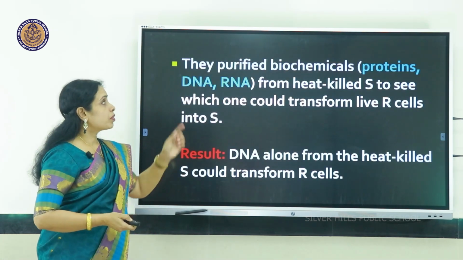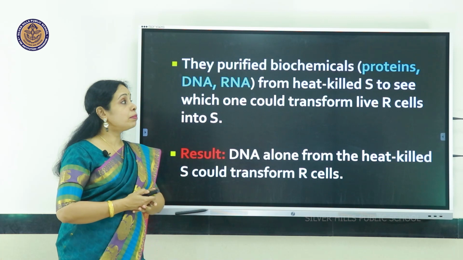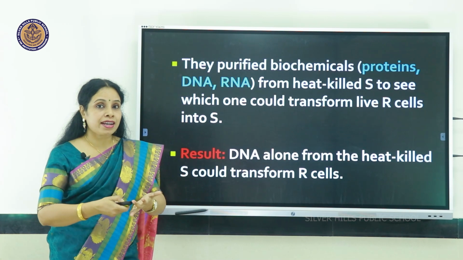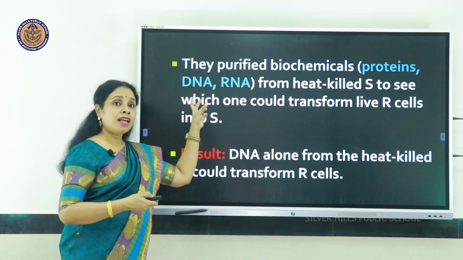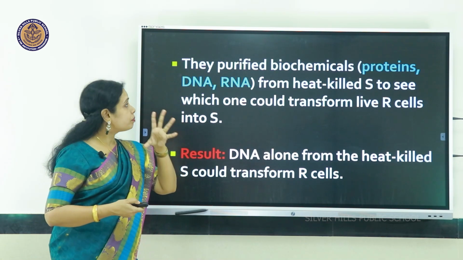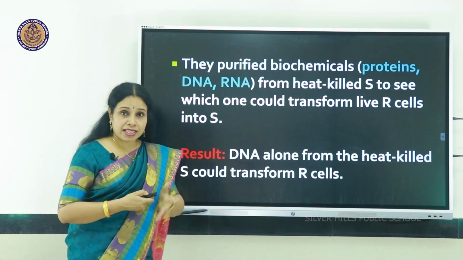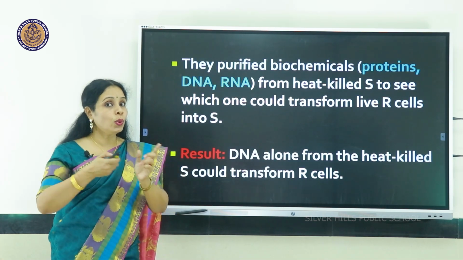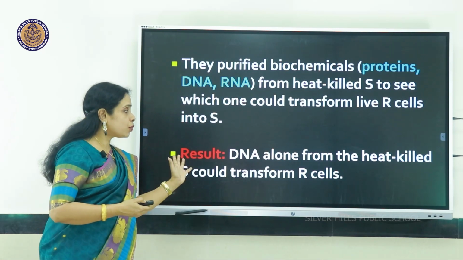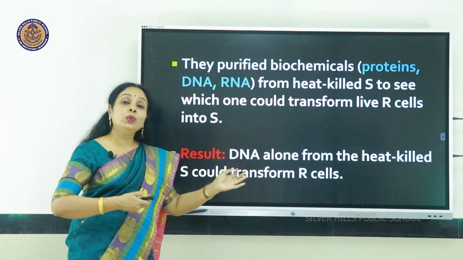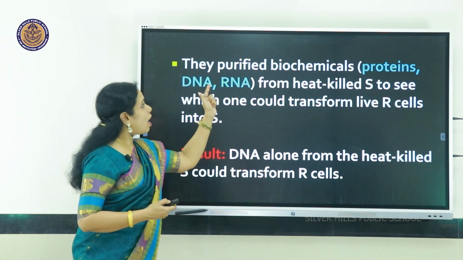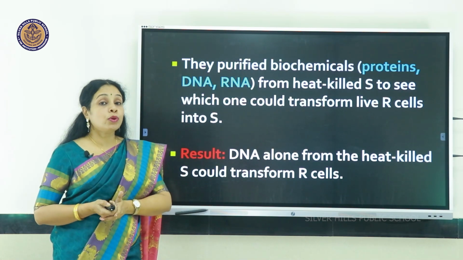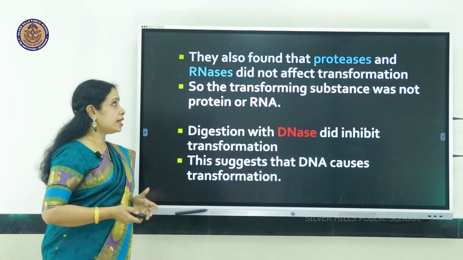What they did is, they purified biochemicals from the heat-killed S. Biochemicals means chemicals like DNA, RNA and protein, and they injected them into the live R cells to see which of them could transform live R into S. The result was that DNA alone could do this transformation, whereas RNA, proteins, etc. could not transform them, proving that DNA is the genetic material.